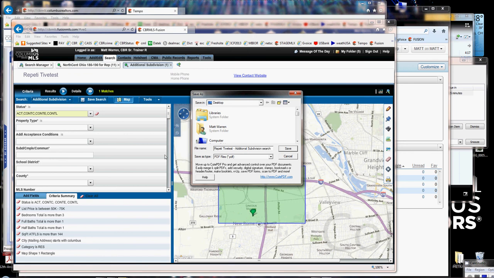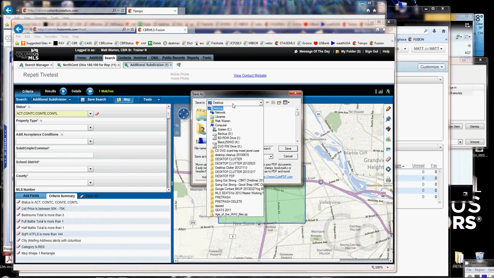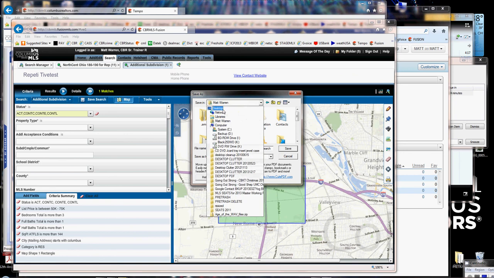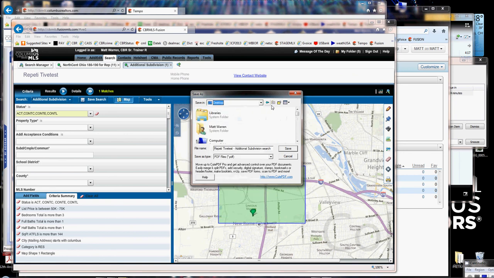Additional subdivisions search. Okay, now I'm going to save it to my desktop or any other folder on my hard drive. I can go into maybe my main folder, into my documents. I'm just going to save it to my desktop. Maybe I want to create a new folder, so I click on the new folder icon and saved search criteria, if that's what you want to put it in as far as the folder to put it in.